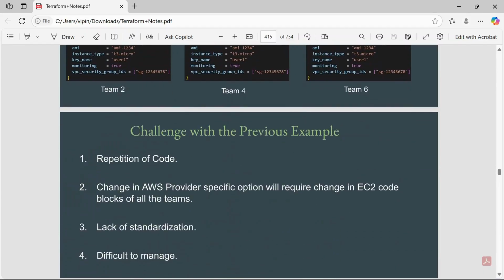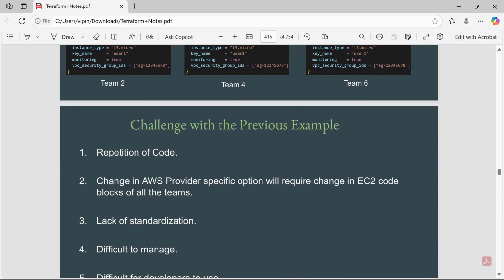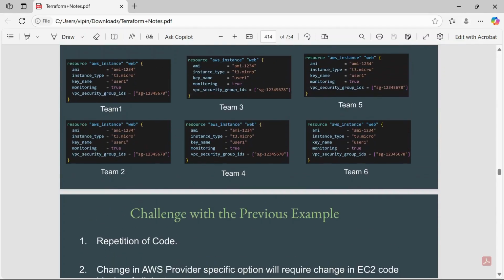Let's understand the challenges with this example. First, repetition of code. All teams are repeating the same kind of configuration to create and provision an EC2 instance.